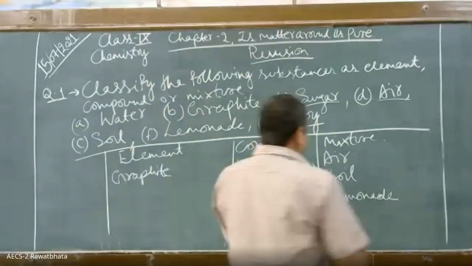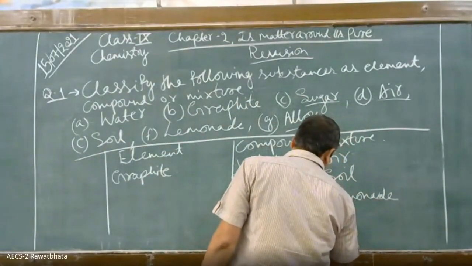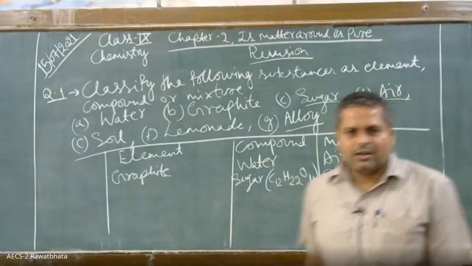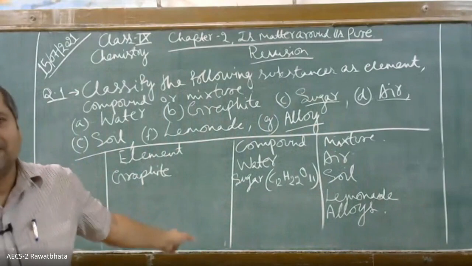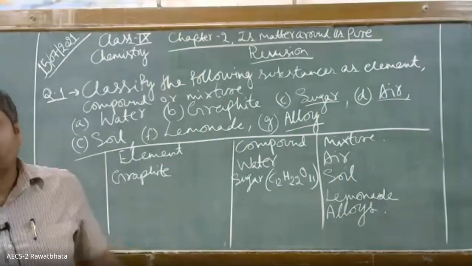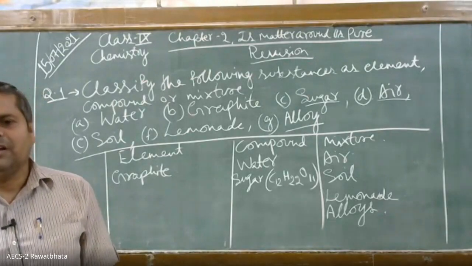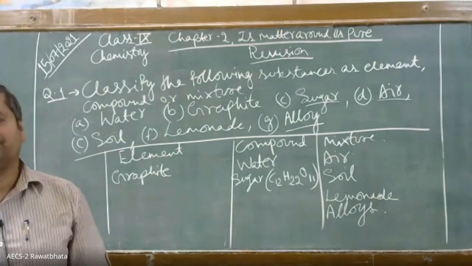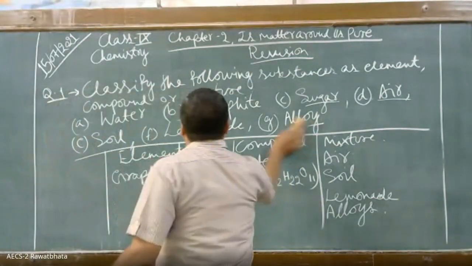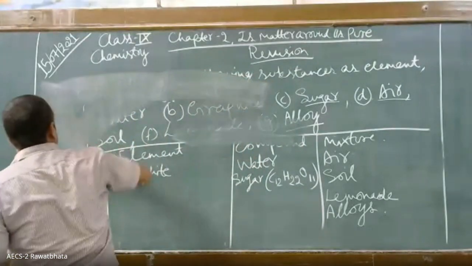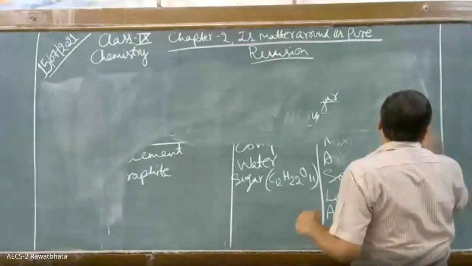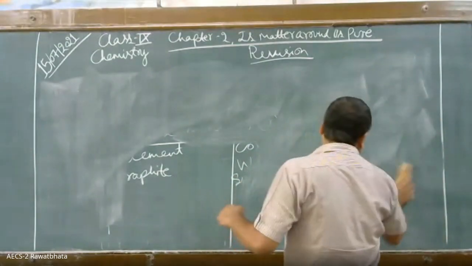Now, can you give me some examples of alloys? Alloys के कुछ example दे सकते हो? चलो, have you noted this? Very good. Brass, bronze, इनका composition. Shall I rub the board? Have you noted, children? Shall I rub the board? Okay. Alloys के बारे में कुछ बातें लिख लेते हैं.